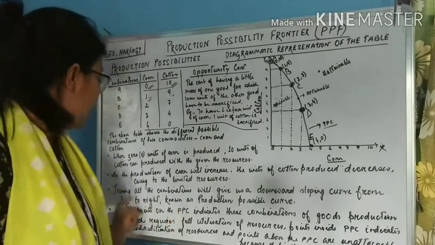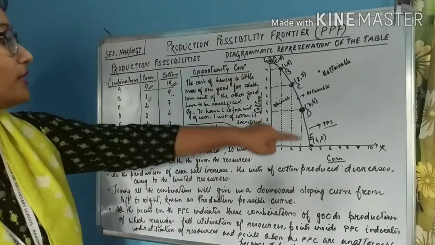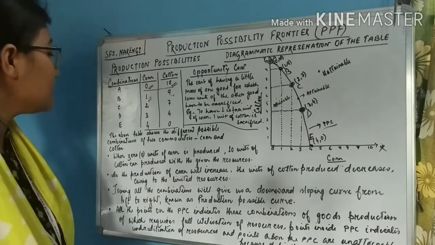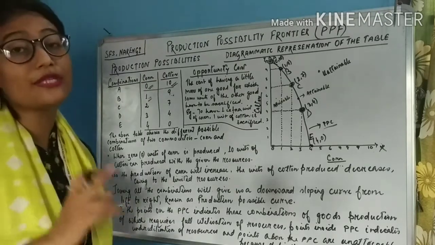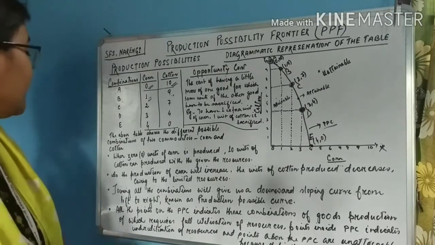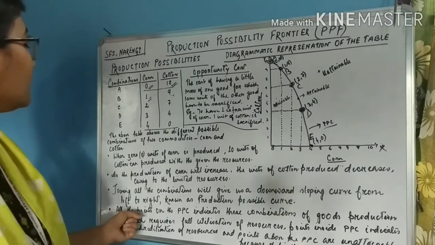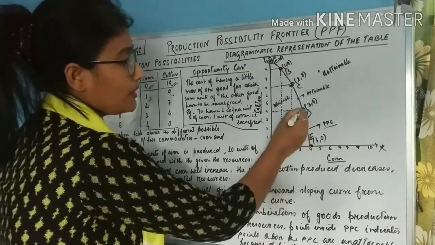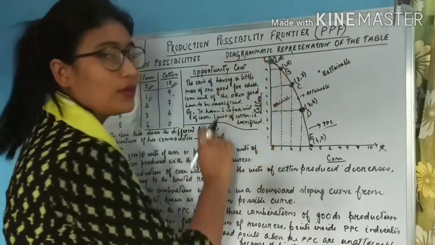And then students, when we join all these possible combinations, these will give us one curve. The name of the curve is production possibility curve. And students, all the points on the PPC, there are numerous points.